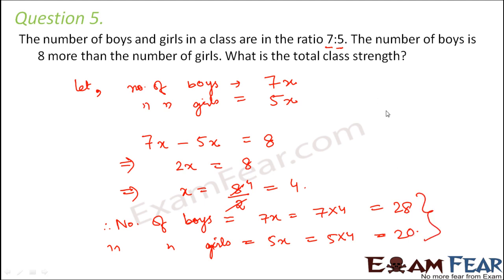So therefore what would be the total strength? So the total strength would be equal to number of boys plus number of girls, that is 28 plus 20, which is equal to 48.